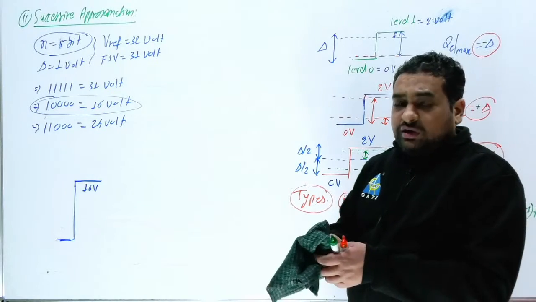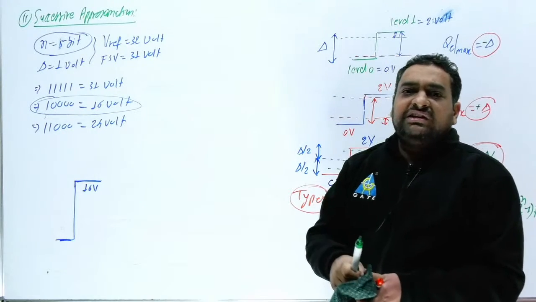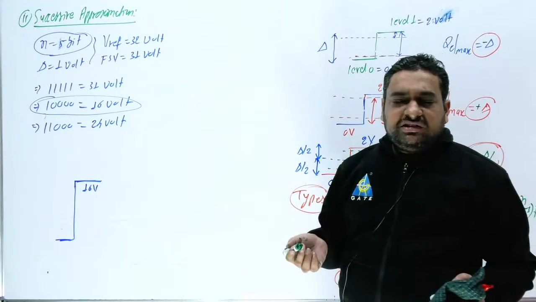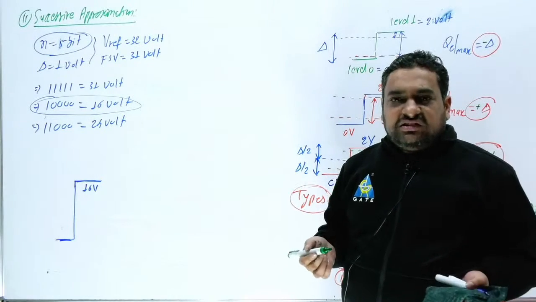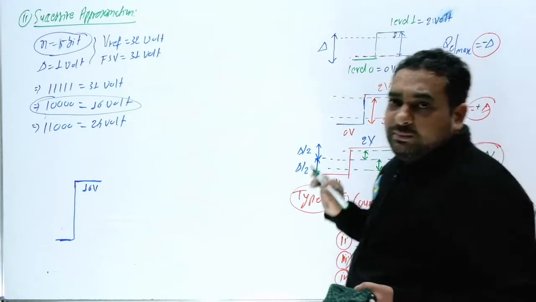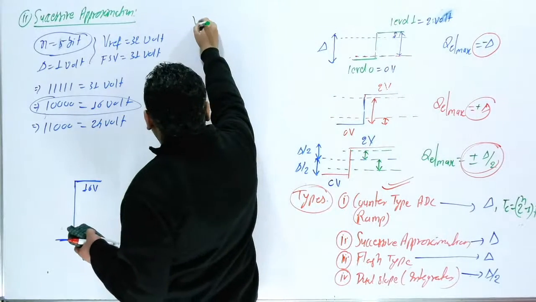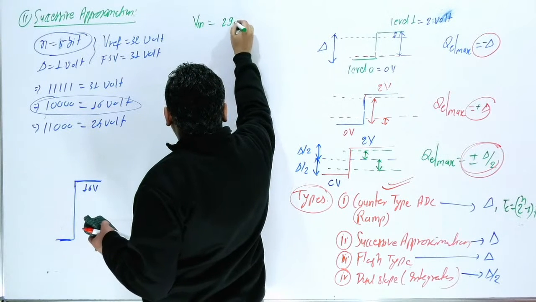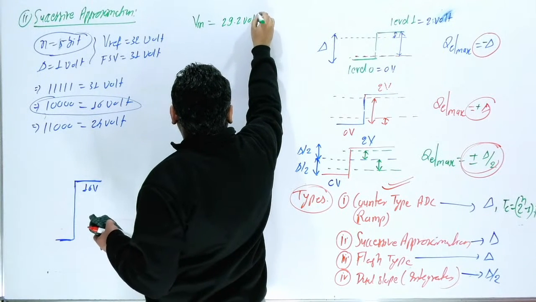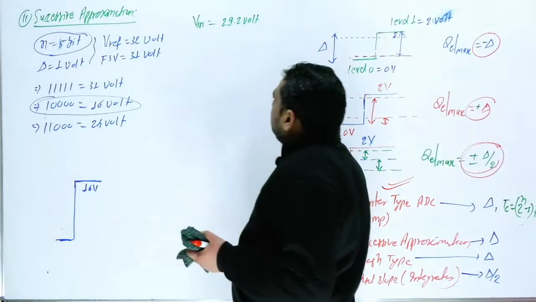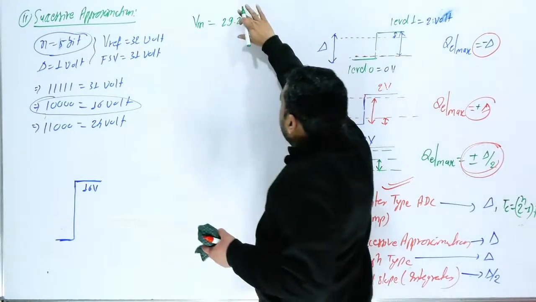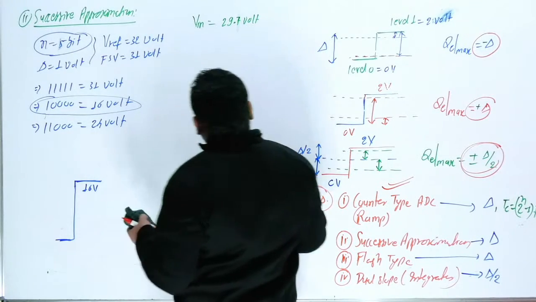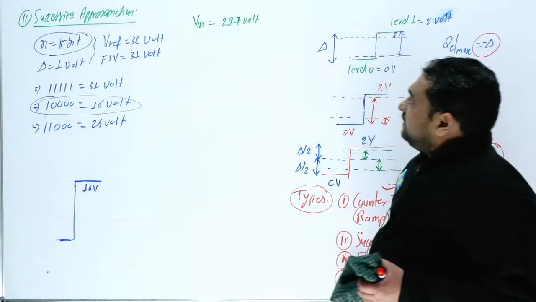Now you will check whether your input is more than 16 or less than 16. This is the important one. Suppose my V in is 29.7 volt.